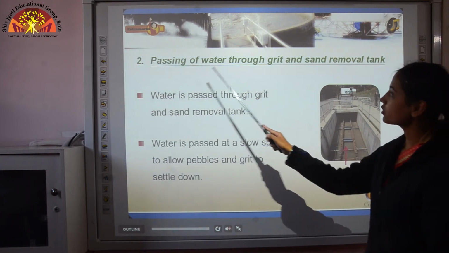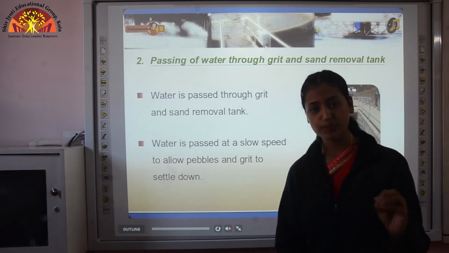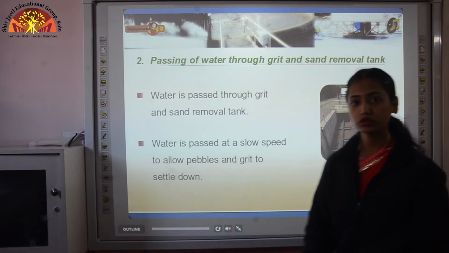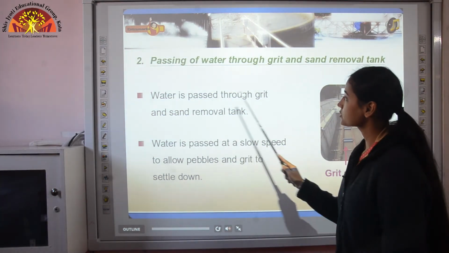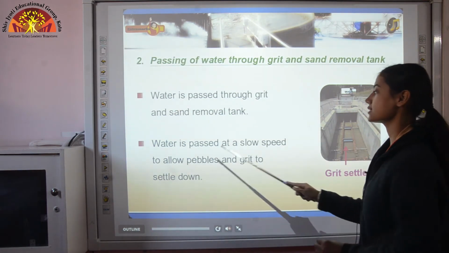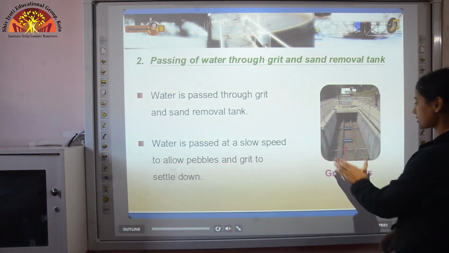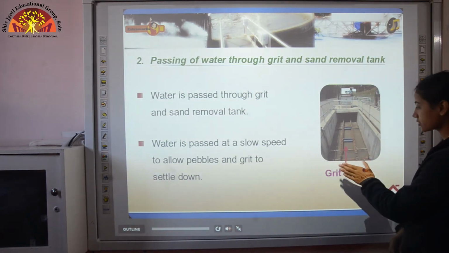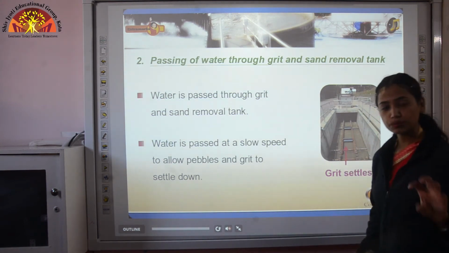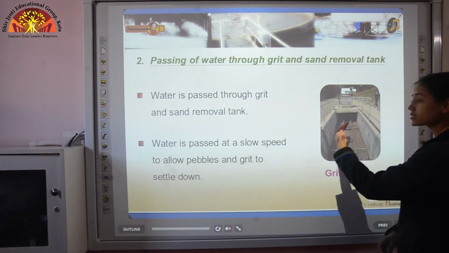The next is passing of water through the grit and sand removal tank. You know that in wastewater many small stones, pebbles, and grit particles are present, so that too needs to be removed. So water is passed through a grit and sand removal tank. In that, water is passed at a slow speed to allow pebbles and grit to settle down. This is the tank, the grit and sand removal tank. Through this tank water is passed very slowly, so that all those sand particles, grit, pebbles settle down and we get clean water.